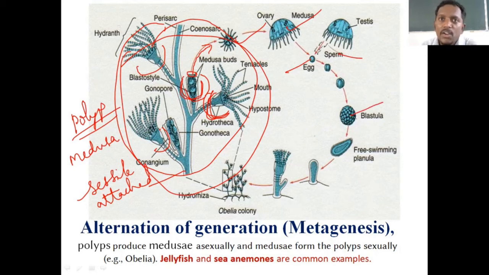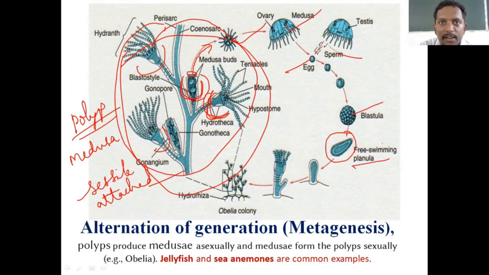Like the frog we saw. Frog will not directly become an adult from the egg stage. After the egg, it undergoes many tadpole larva stages. Here also, after the fertilization of gametes, they divide and form a free swimming larva, and the larva name is called planula. Larva name is specific for phylum.